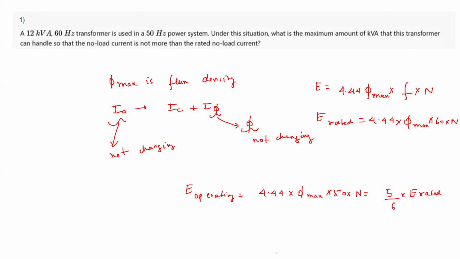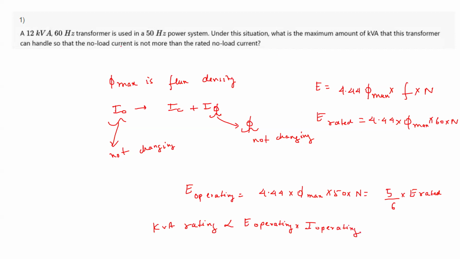So what will be the kVA? They have not told anything about the current, so they mean to say that the operating current is still the same. So your kVA rating is proportional to E operating into I operating.